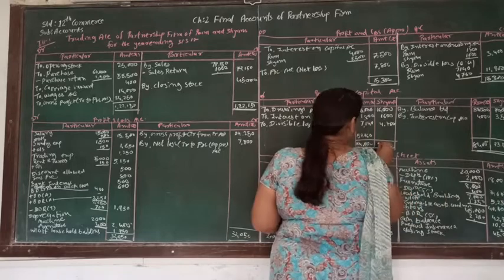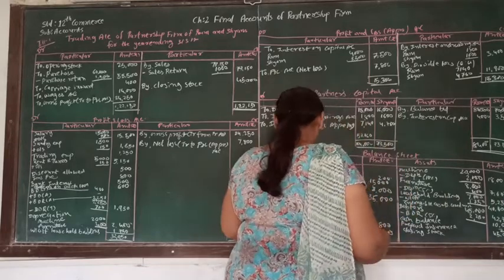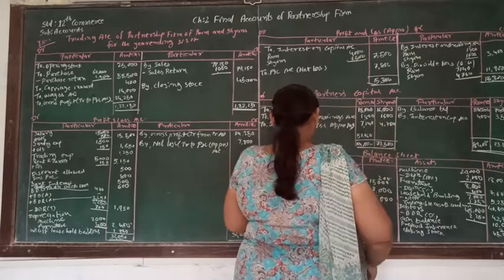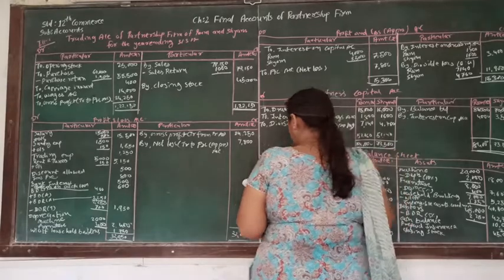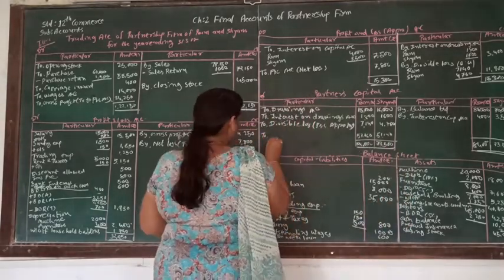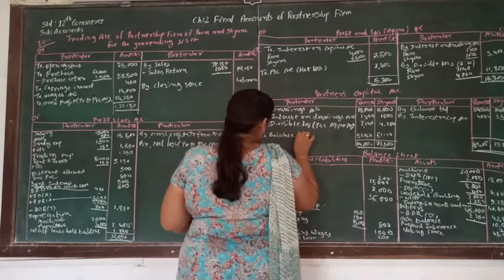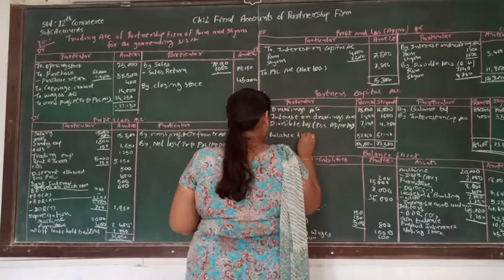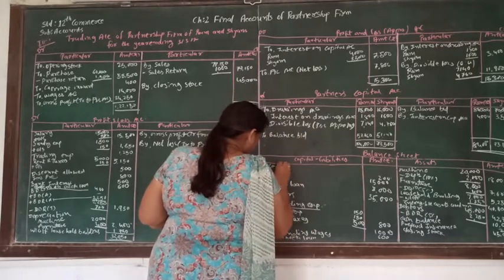That is taken to the other side, and from that, if we deduct all this, we find 51,140. That is supposed to be taken into the balance sheet as balance brought down.